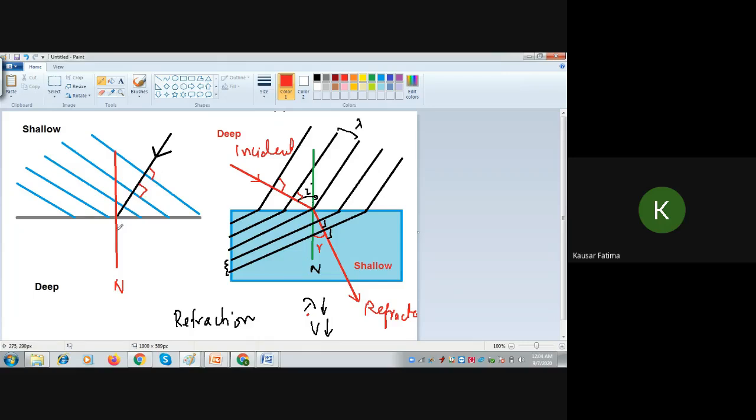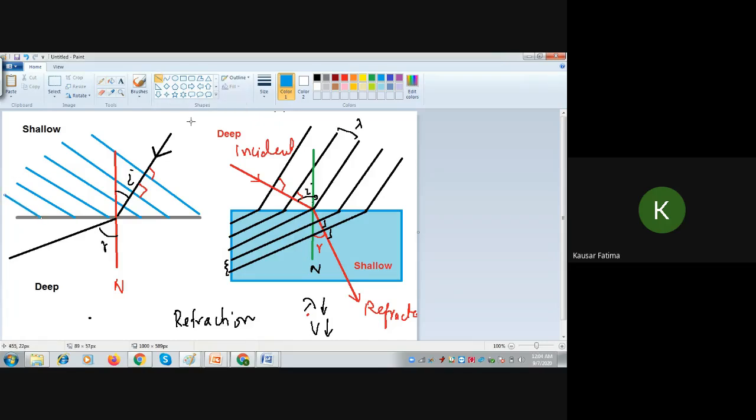Okay, now how will I draw the refracted direction of propagation? Since it is going to deep water, and deep water is like the rarer medium, it means away from the normal. So I have just roughly tried to make this angle of refraction greater than the angle of incidence. This is the angle of incidence and this is the angle of refraction. Now how will I complete the wavefronts? I will start from the edge here. Let me draw one more wavefront here at this boundary so that I have more options.